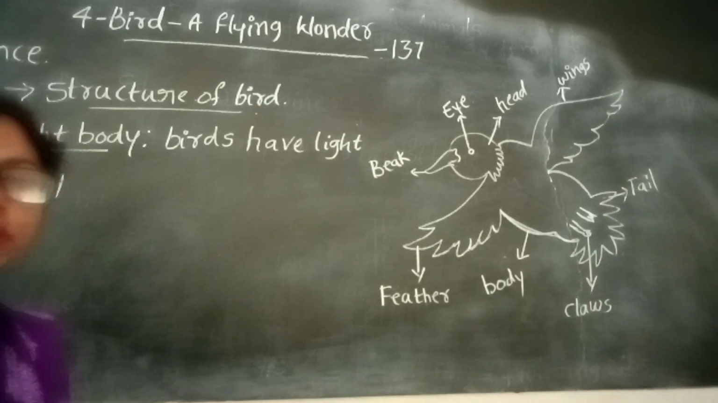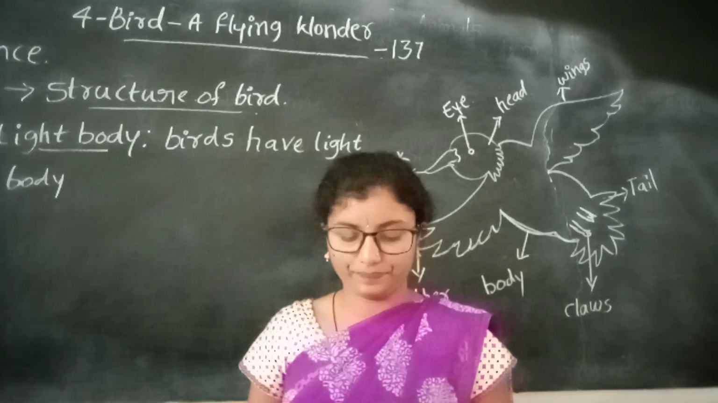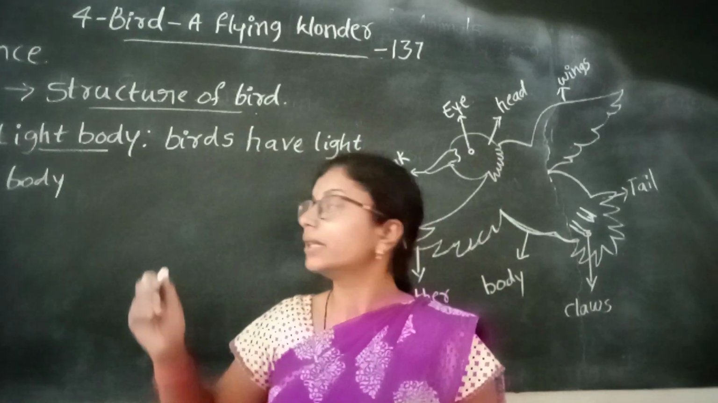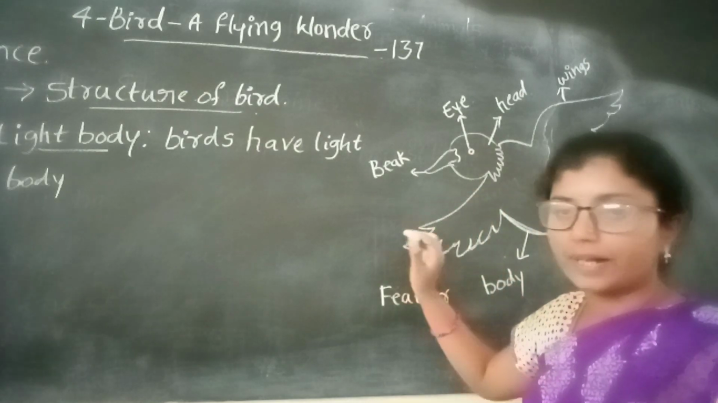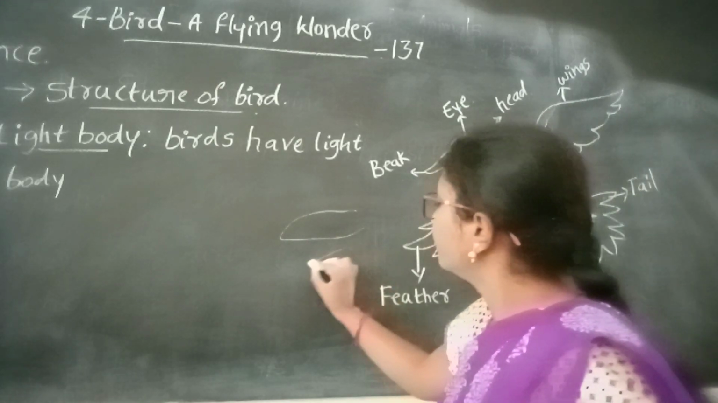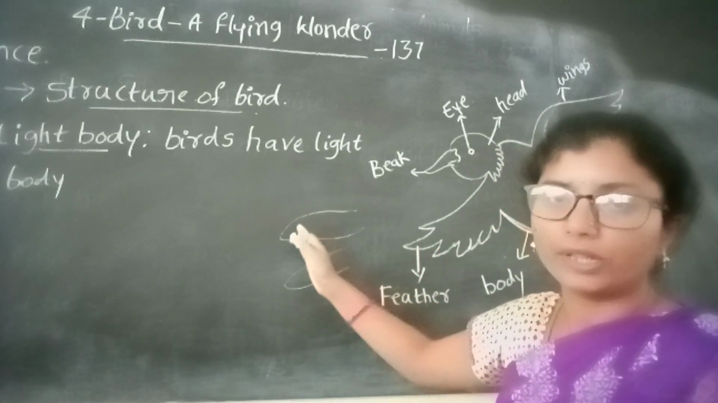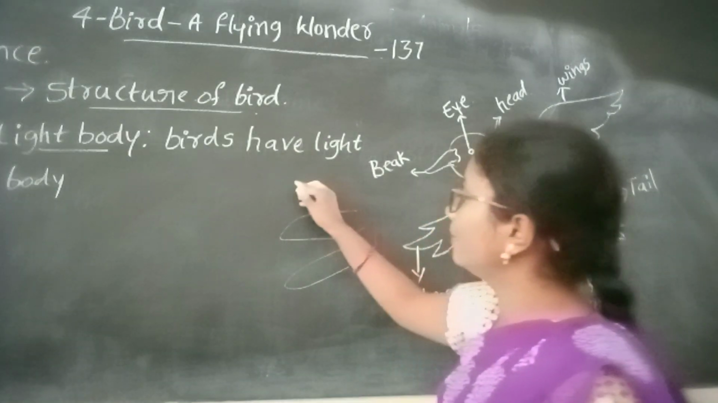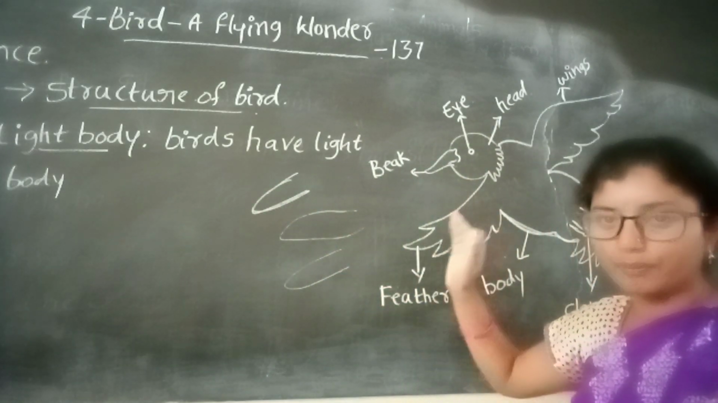It's a bird's body. It has a light body. Birds have a light body and a boat-shaped or streamlined body. Its body shape is boat-shaped. Have you all seen a boat? What is the shape of a bird? Like that. It is the body shape of birds. They have a light body and they have boat-shaped or streamlined bodies.